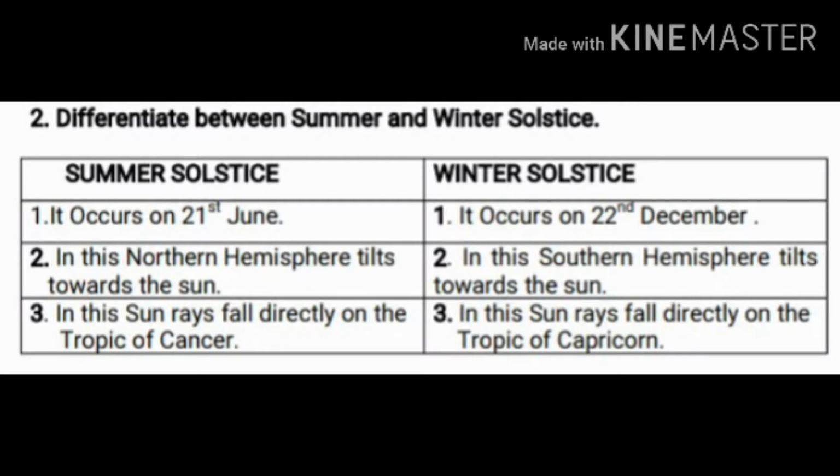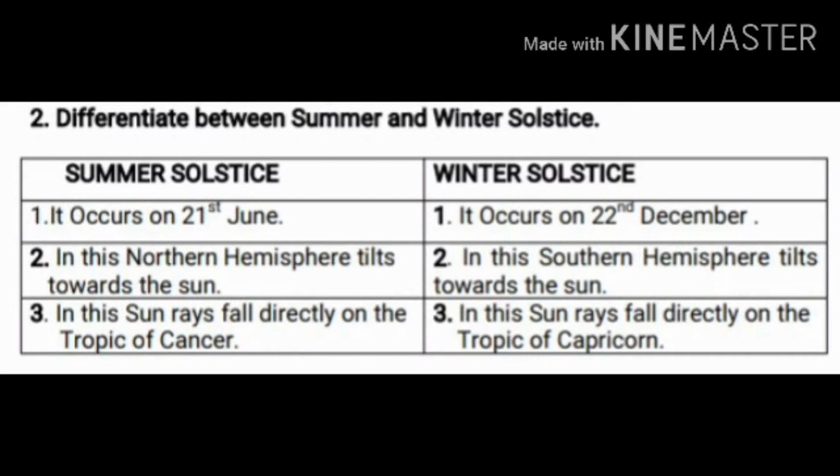Clear, children? Once again, I'll repeat the winter solstice. Winter solstice occurs on 22nd December. In this winter solstice, the southern hemisphere tilts towards the sun. In this winter solstice, the sun rays fall directly on where? Directly on the Tropic of Capricorn.